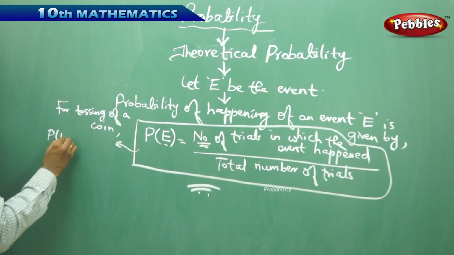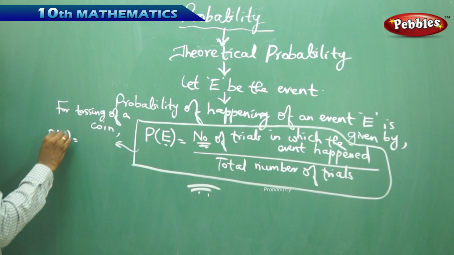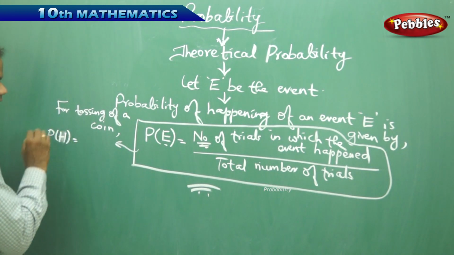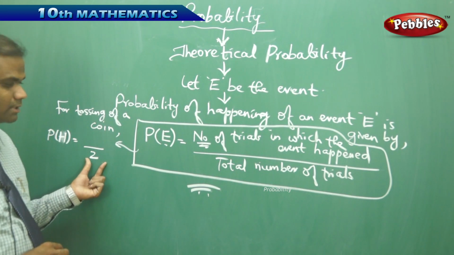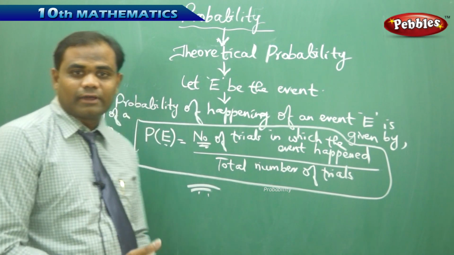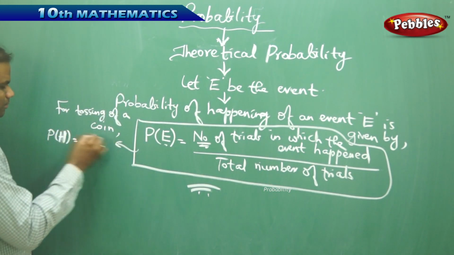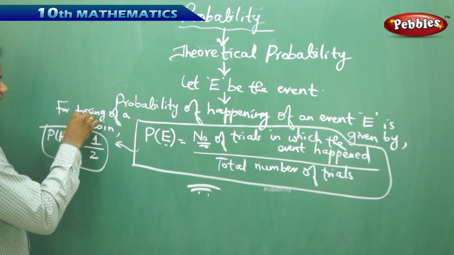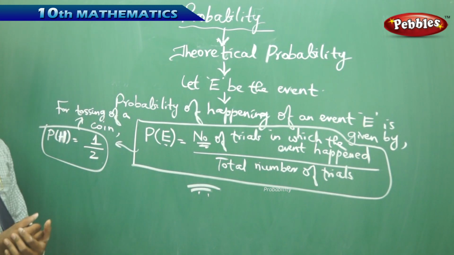In the event of tossing of a coin, the probability of getting a head, if that is the event, then the total number of trials is either getting a head or a tail, being two possibilities, and the number of trials in which the event happened, or getting a head, is one possibility. Therefore, using the formula, I get the probability of getting a head is 1/2, is how we understand.